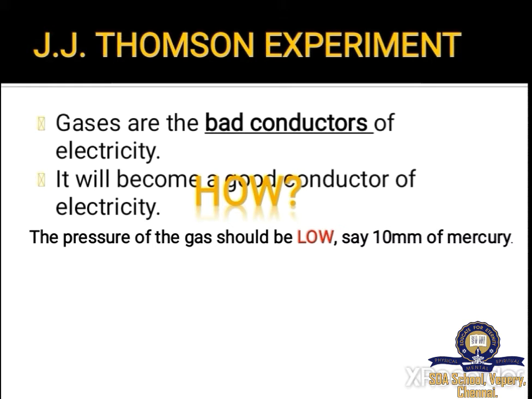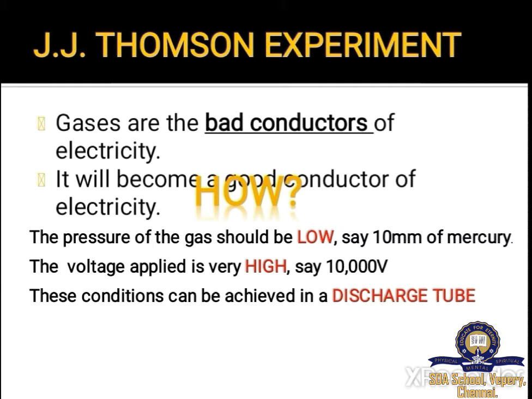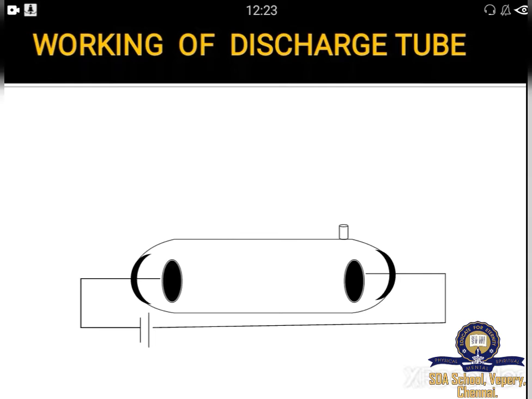Let's see. The pressure of the gas should be very low, say 10 millimeter of mercury, and the voltage applied should be very high, say 10,000 volts. Only under these conditions, the gases can become good conductors. Now these conditions can be achieved in a discharge tube. I hope now you understood the purpose of discharge tube in this experiment. Now we'll see the working of the discharge tube.